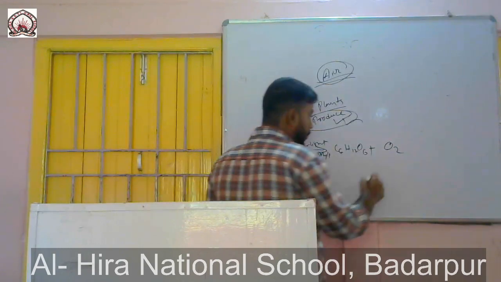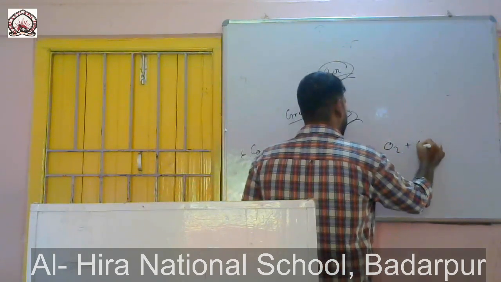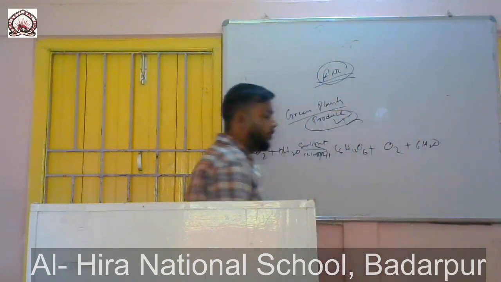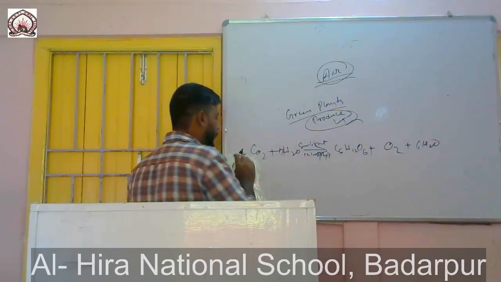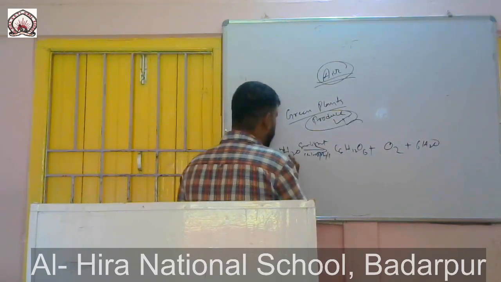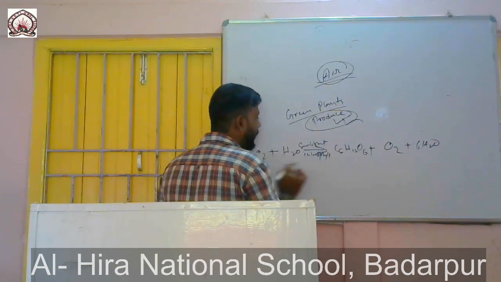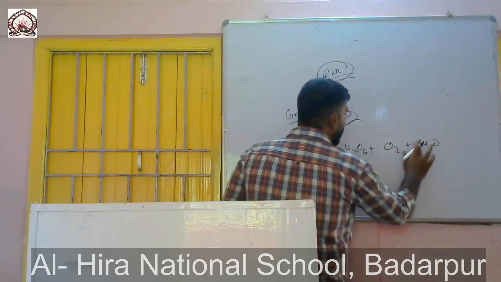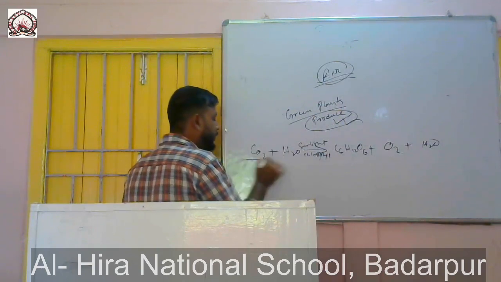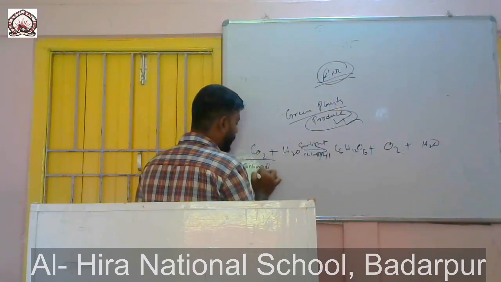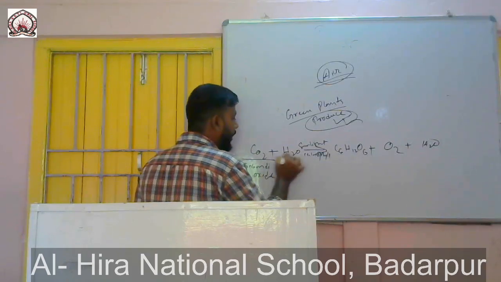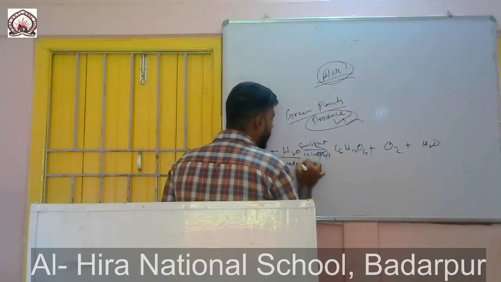Plus 6H2O. So this is how a plant prepares food. I am breaking this down for you. Okay, let us erase all these numbers so that it will be easier for you to understand. CO2 is carbon dioxide, you know it. H2O is water.